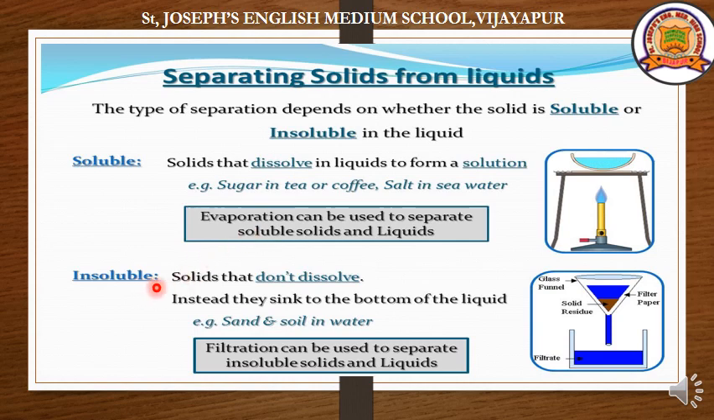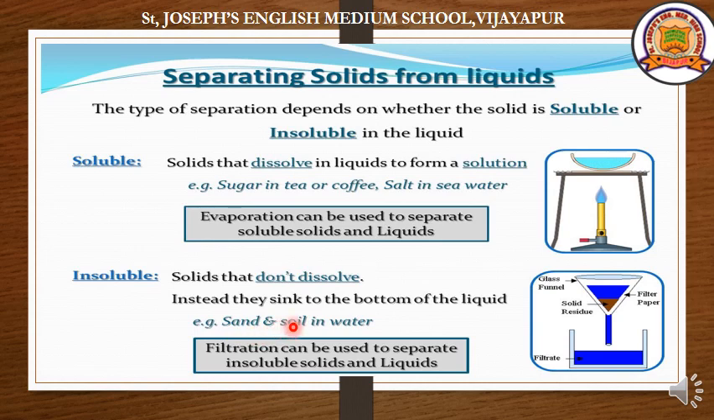Whereas insoluble substances do not mix with water to form a solution. Solids that do not dissolve are called insoluble substances. Instead, they sink to the bottom of the liquid. What happens? They sink at the bottom. Can you see the mud which is settled down in the beaker? Yes, you can see it easily. Whereas, can you see how much salt is dissolved in a salt solution? It is difficult because salt is a soluble substance.